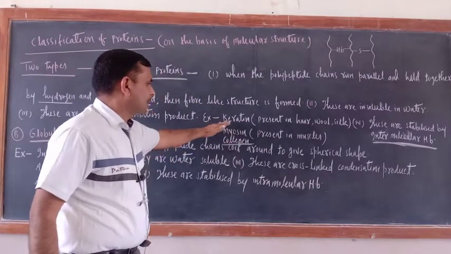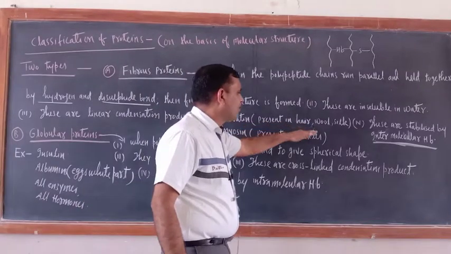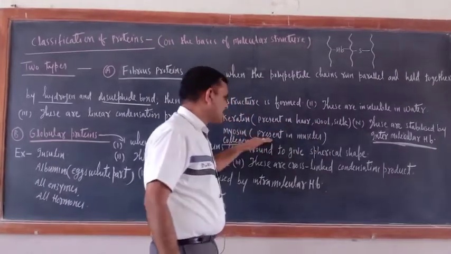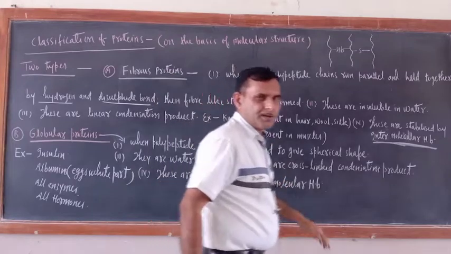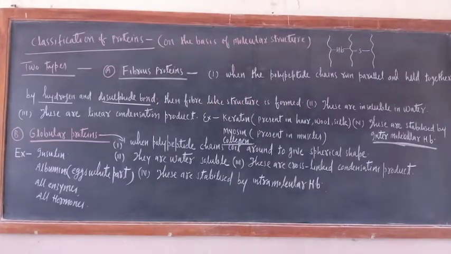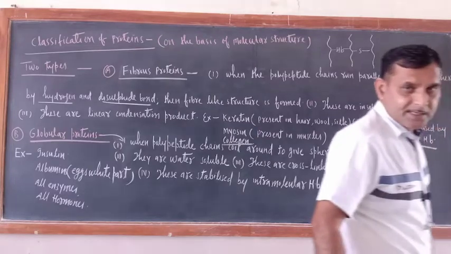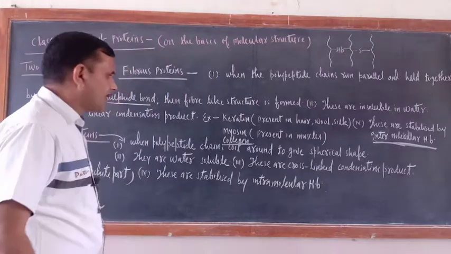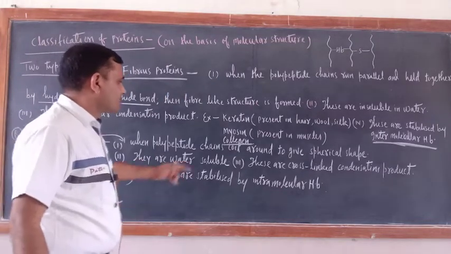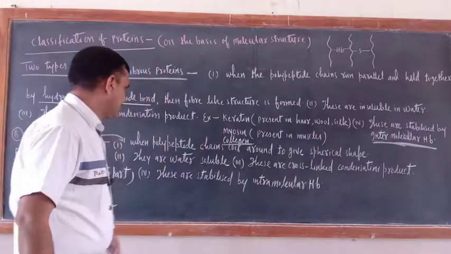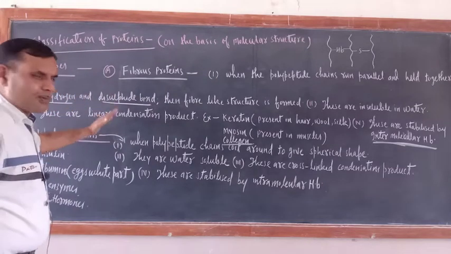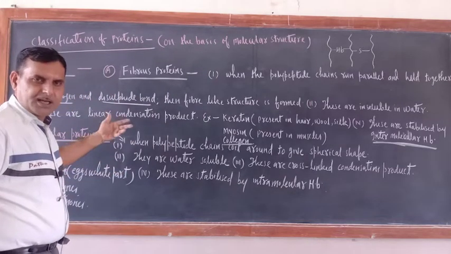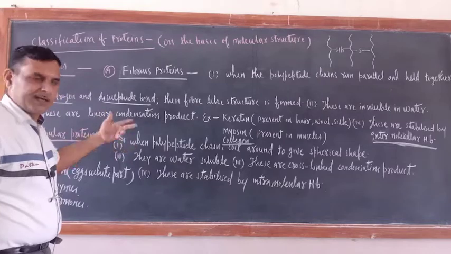These are the examples. Keratin is present in hair, wool, silk. Myosin is a muscle protein, found in muscles, and collagen is found in tendons. Tendons means one type of structure which is formed in our bones. So collagen, myosin, keratin. Now just see, I wrote point by point so that the distinction can be written.